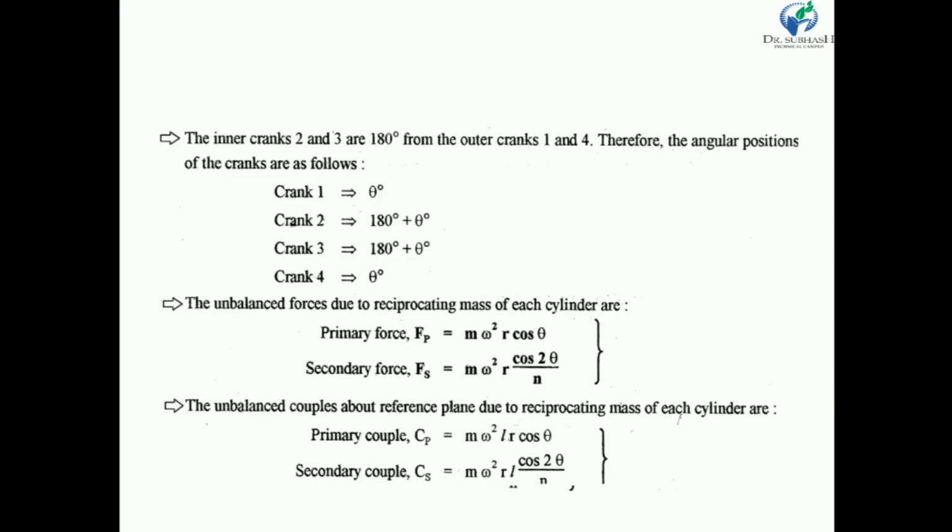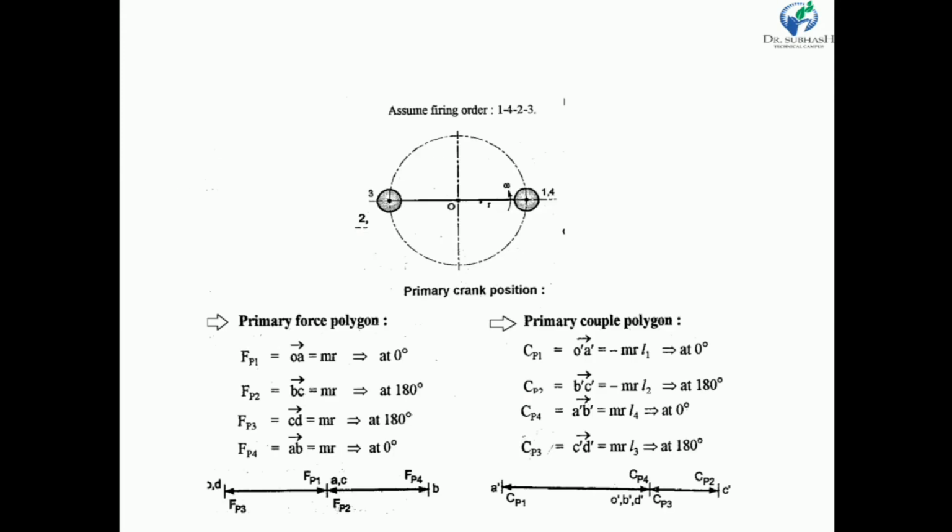So from 0 degree we draw the first crank. So crank 1 is here at 0 degree. Similarly, crank 4 also has angle 0 degree, and we place here 2 and 3. So crank 2 and 3 make an angle 180 degree from the reference line. So here we put crank 2 and crank 3.